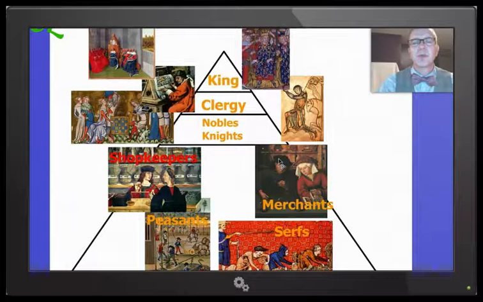Then we have some shopkeepers and merchants who are a smaller segment at the bottom. The biggest groups by far are the peasants and the serfs at the bottom, upon which everything is built. Peasants and serfs, the folks who do all the work, always seeming to be on the bottom.